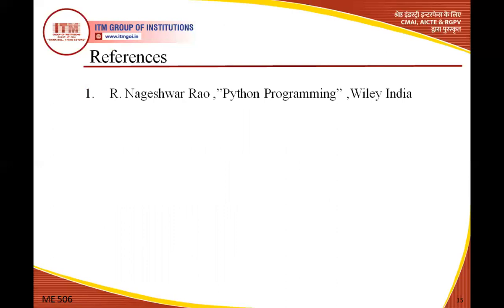This is the reference book of Python programming. Nageshwar Rao is the writer, from Wiley India. You can use this for the basic programming of Python, and also other programming like object oriented and file handling. So different types of programming you can refer to in this book. There is no need to use any other book. This is sufficient especially for mechanical students, because in mechanical we just work on simple Python programming.